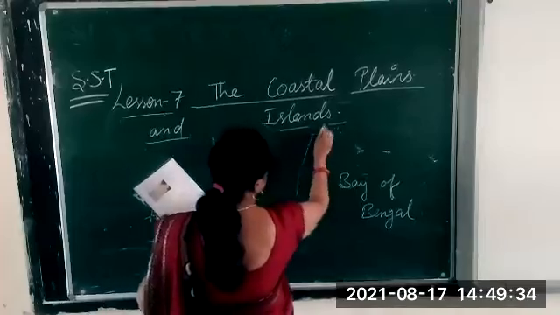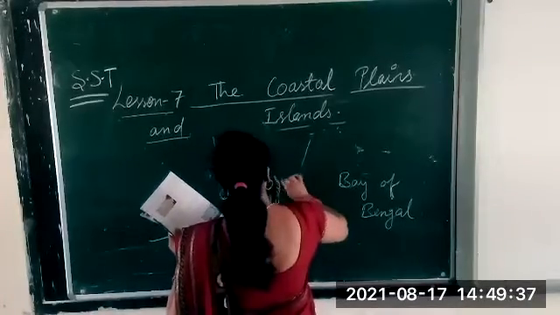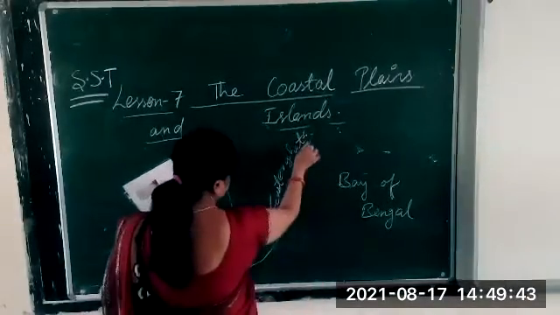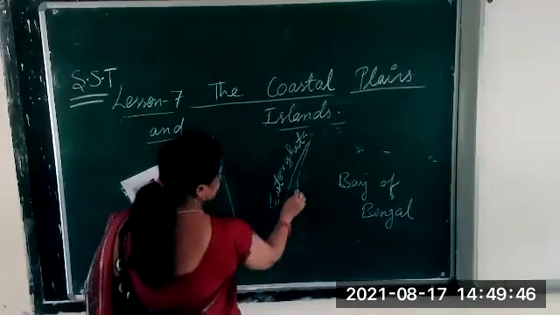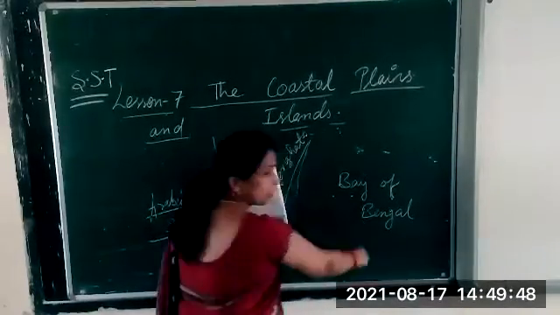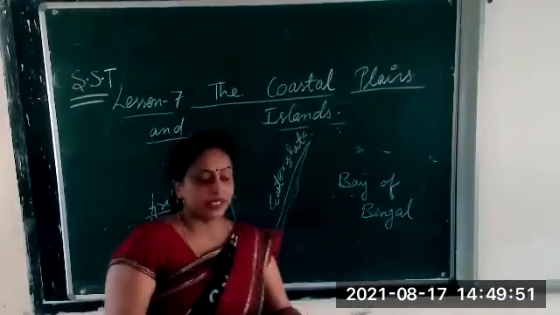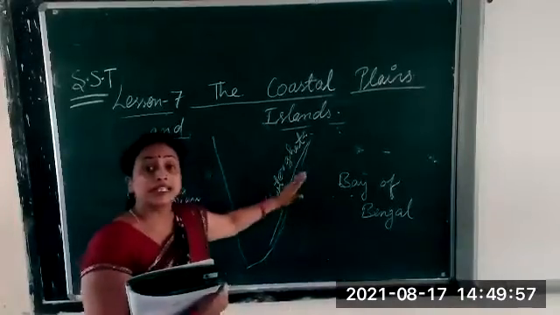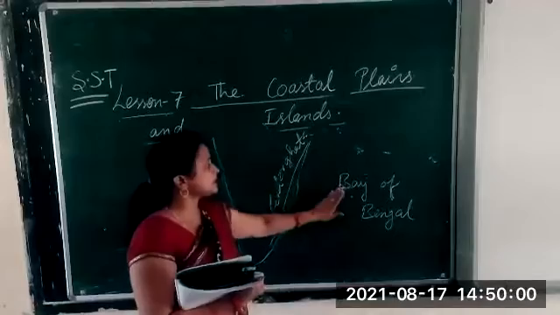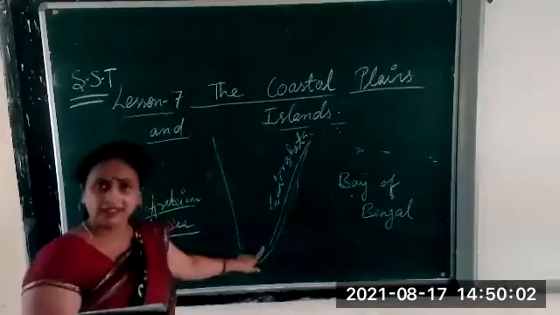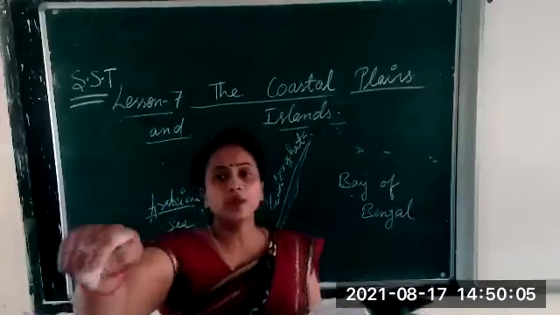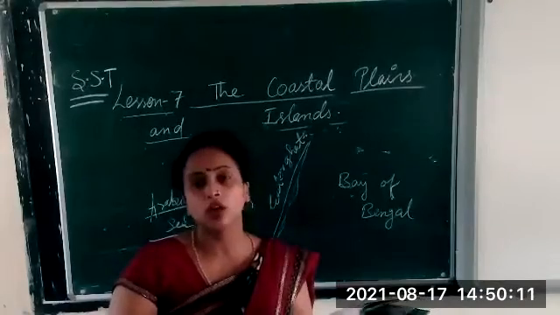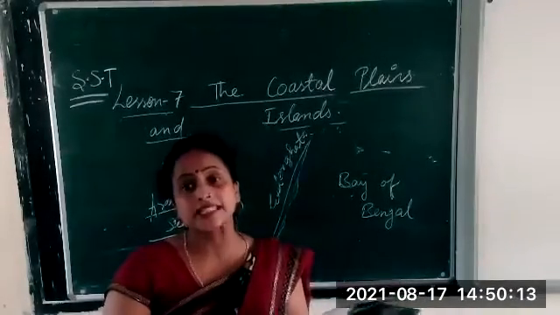Now, this one is the eastern part. Okay, and this is the land area which is near the sea. We see Bay of Bengal. Clear? Now, here eastern coastal plain means the area which is near the sea. Eastern part, the land which is near the sea, that is called a coastal plain. Okay, now here, again you come to the topic. See the topic in the book, all of you, the eastern coastal plain.